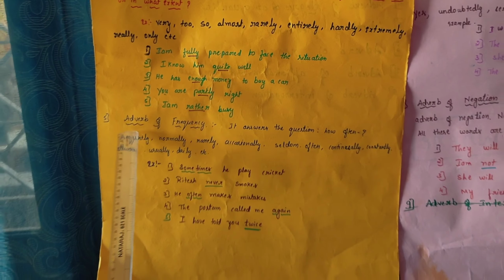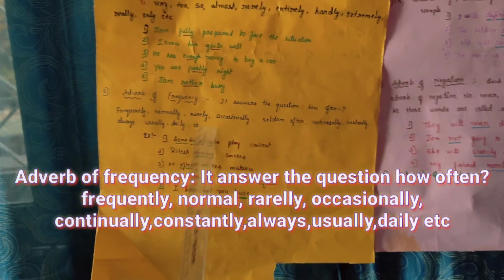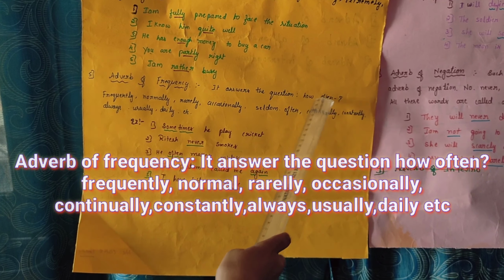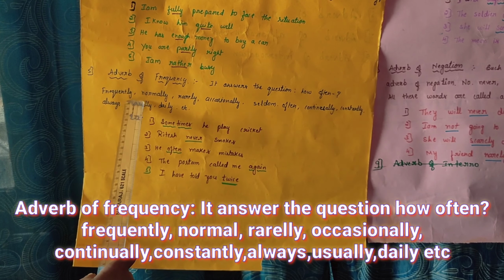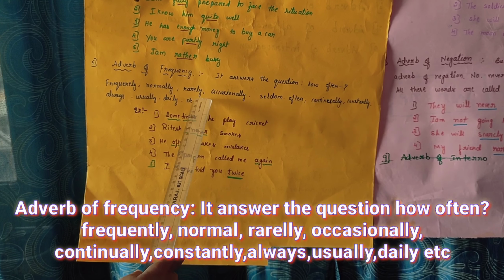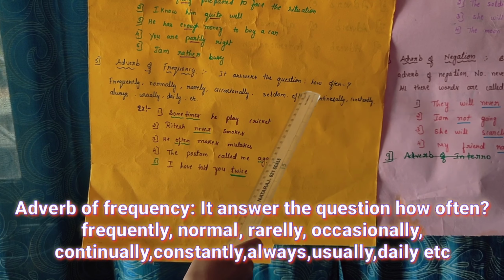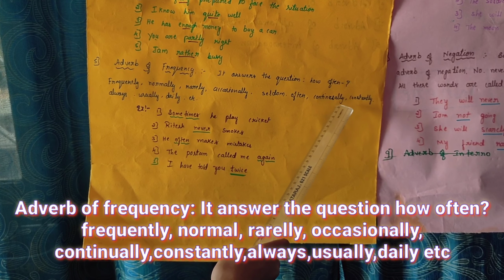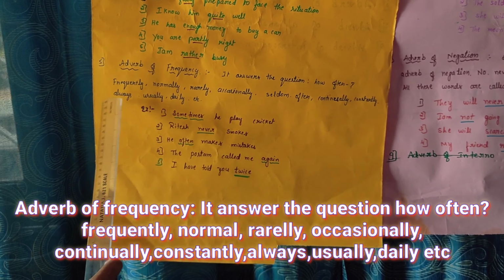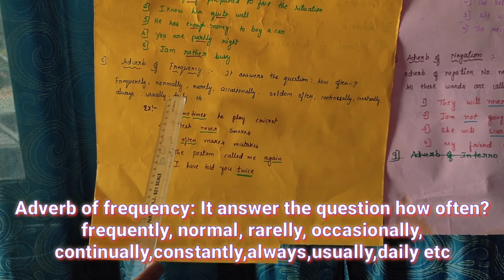And the fifth one is adverb of frequency. It answers the question how often: frequently, normally, rarely, occasionally, seldom, often, continuously, constantly, always, usually, daily, etc. Here are some examples on these words. Example 1. Sometimes he plays cricket. How often does he play cricket? Daily he is not going to play cricket.